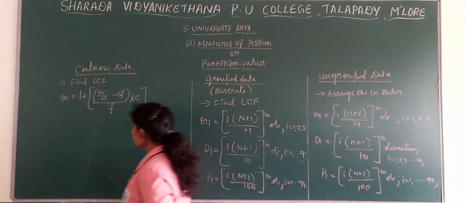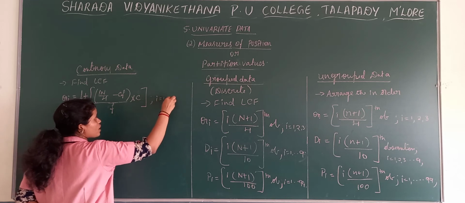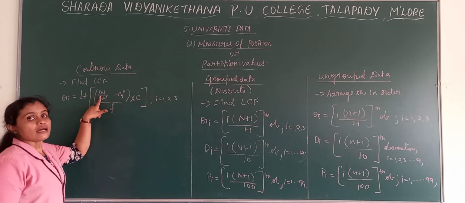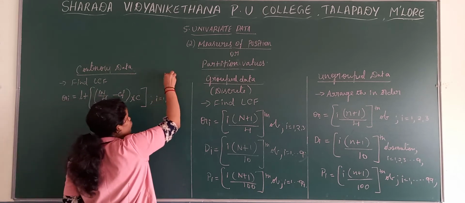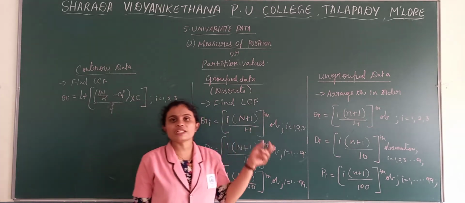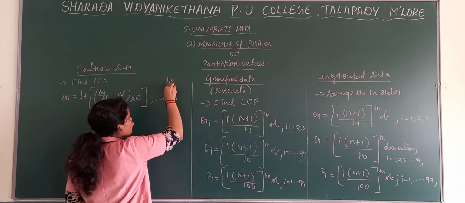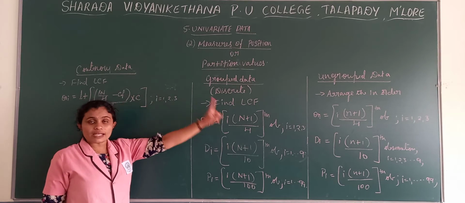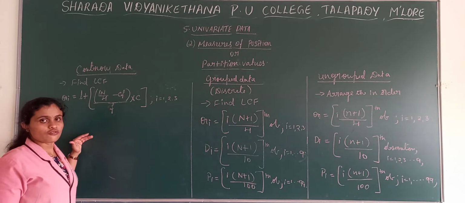And here also you know that I is equal to 1, 2, 3. See, here we have taken IN by 4. Firstly we need to calculate it, like in median we calculate N by 2, and based on that we find out the median class. So here also first we do IN by 4, then define the quartile class, then substitute into this particular formula.